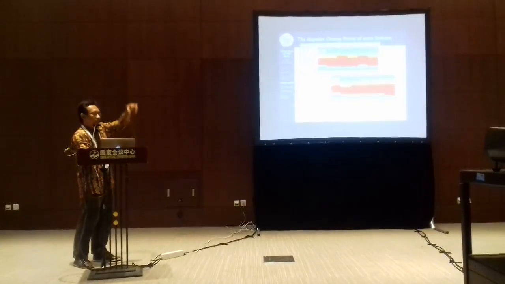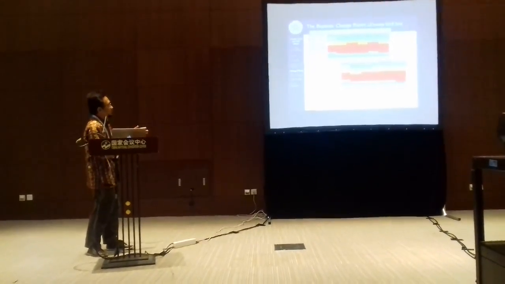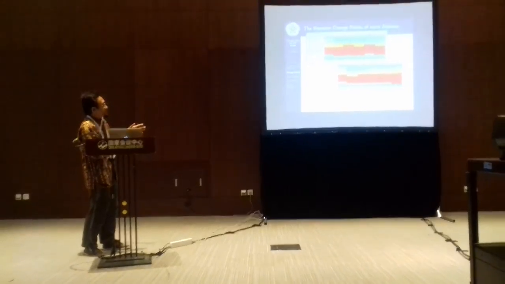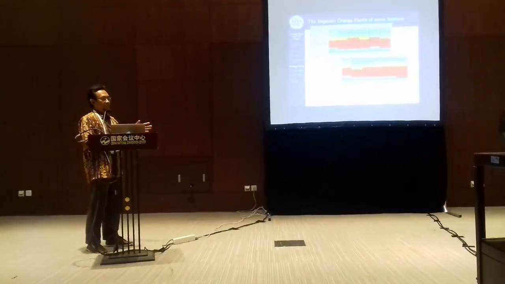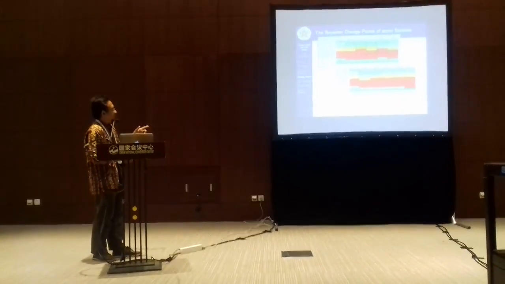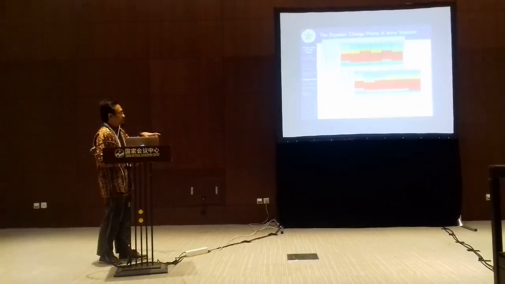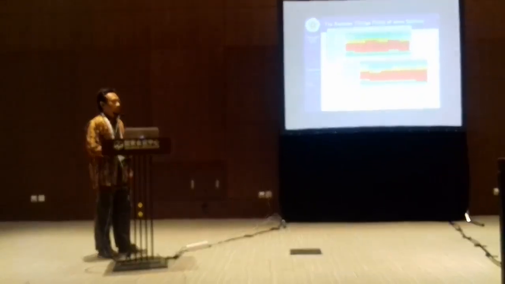There are no mountains between them, but we see that the rainfall pattern is different. What we compute here is based on the rainfall probability for intensity of more or less 8 millimeter per day.